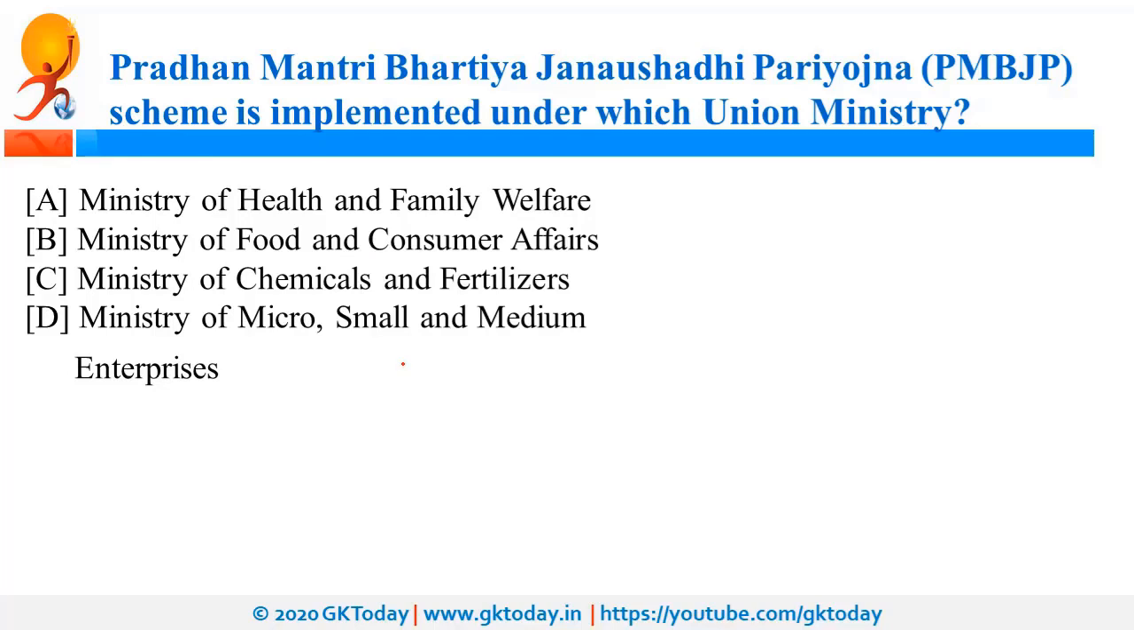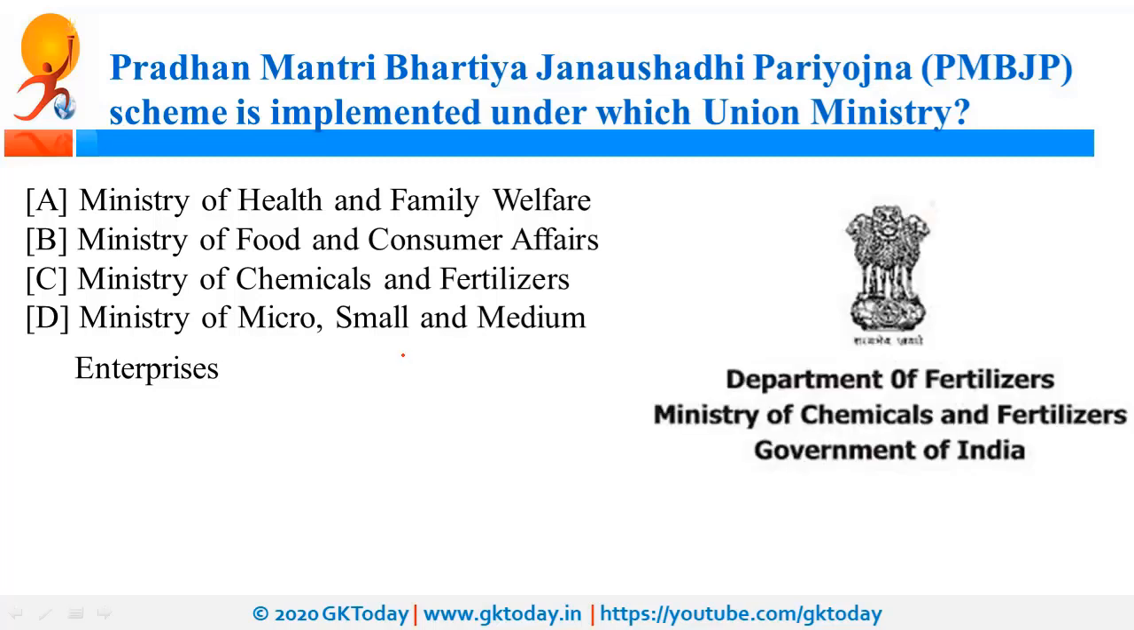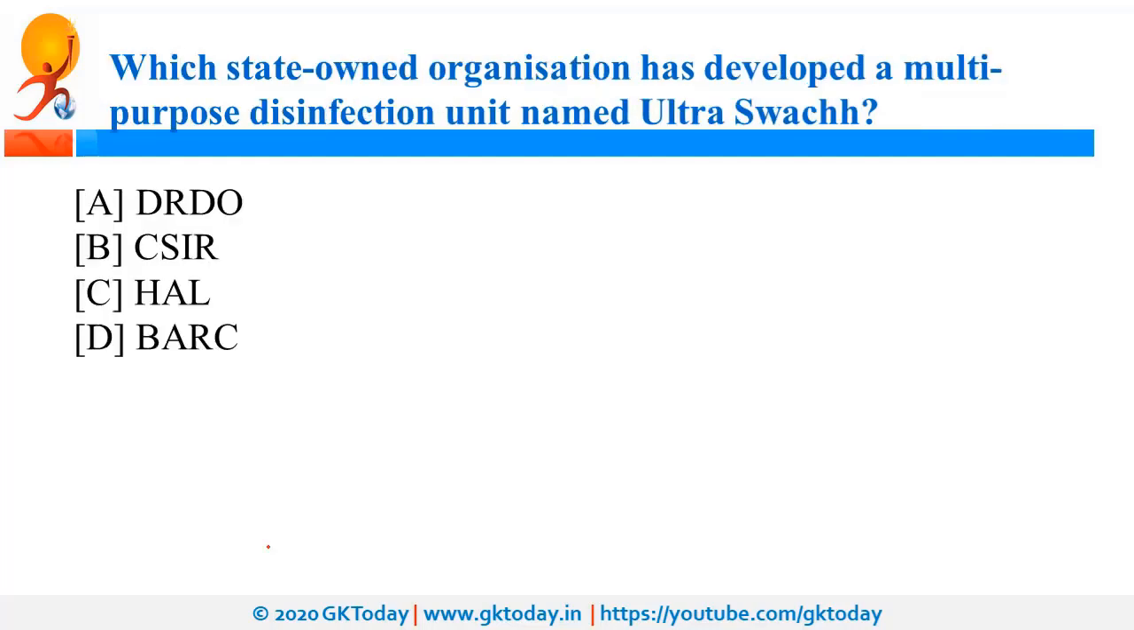Pradhan Mantri Bharatiya Jan Aushadhi Pariyojana, that is the PMBJP scheme, is implemented under which union ministry? So this is implemented by the Ministry of Chemicals and Fertilizers, and recently this scheme was in news because it achieved the target of 100 crore rupees sale.